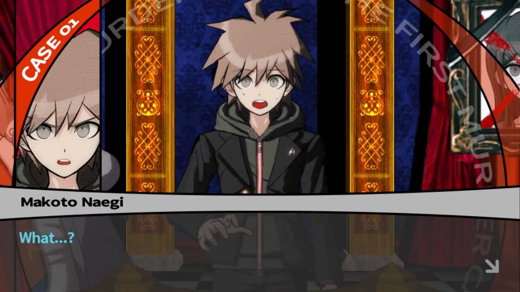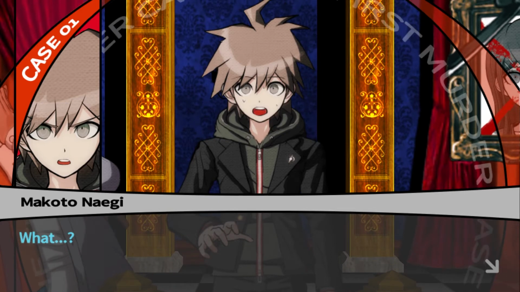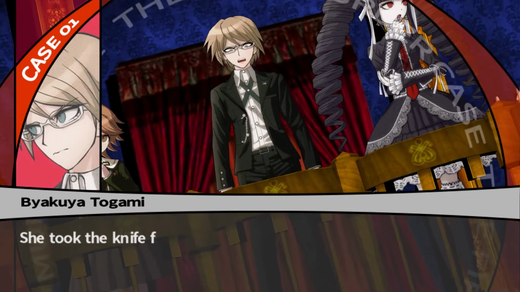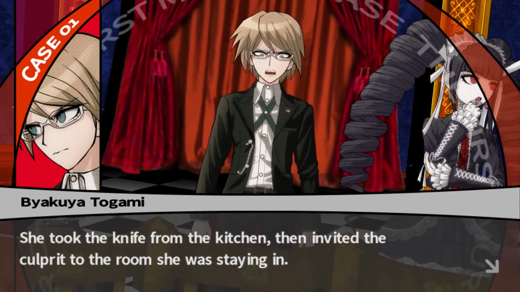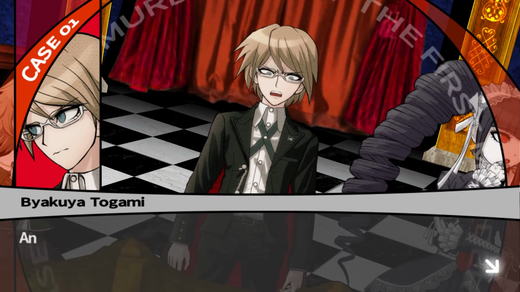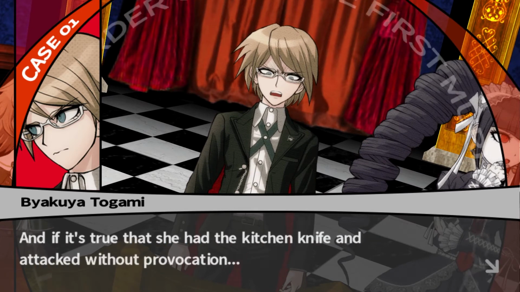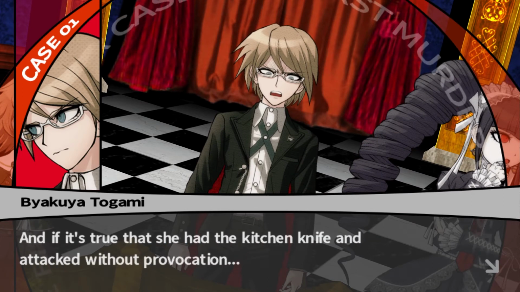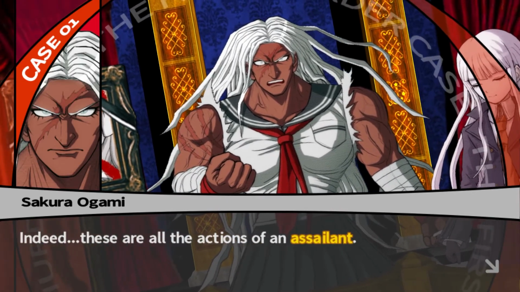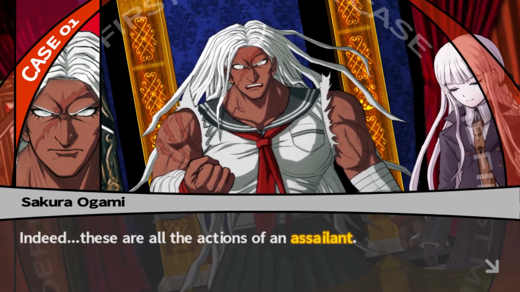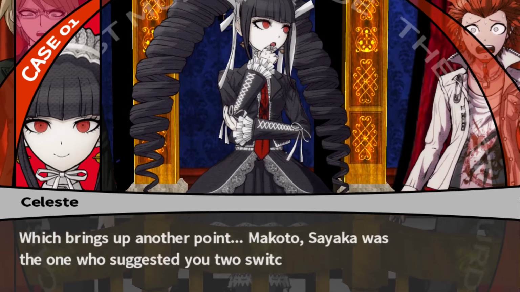Well, you know, I talked about her acting weird for so long, but I didn't expect this. Took the knife from the kitchen, then invited the culprit to the room she was staying in. And if it's true that she had the kitchen knife and attacked without provocation, these are all the actions of an assailant. Yeah, they sure are. Which brings up another point.